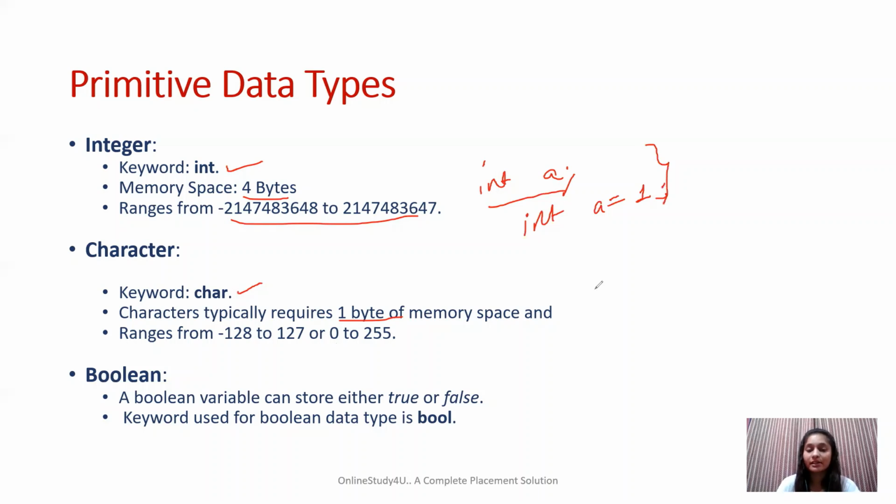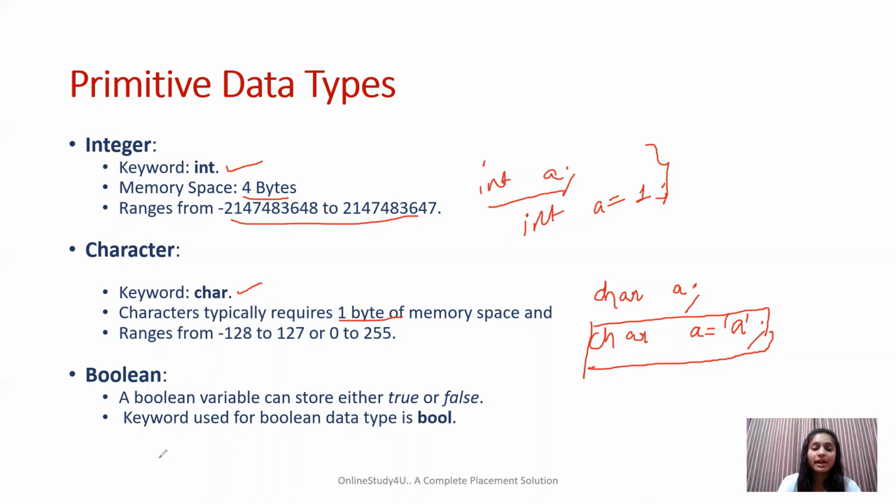So how we declare it in C++ is we write char and then the variable name, and this is how we declare character data types in C++. And if we need to initialize, then we write char a equals, in single quotes we write the value, and then the semicolon. So this is how we define a character variable in C++.